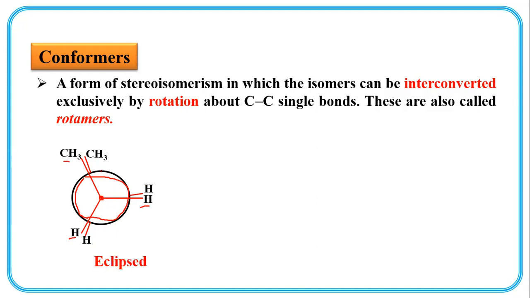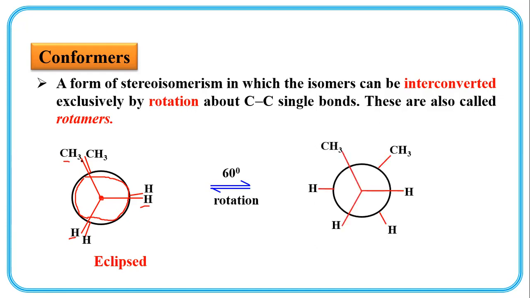So this is eclipsed. All these groups of the first carbon and the last carbon, the near carbon and the rear carbon, are close to each other. They are eclipsed. And if the rear carbon is slightly rotated in the clockwise direction, a 60-degree rotation, then all groups get separated. They are far away from each other. So it is staggered. This conformation is called the staggered conformation.